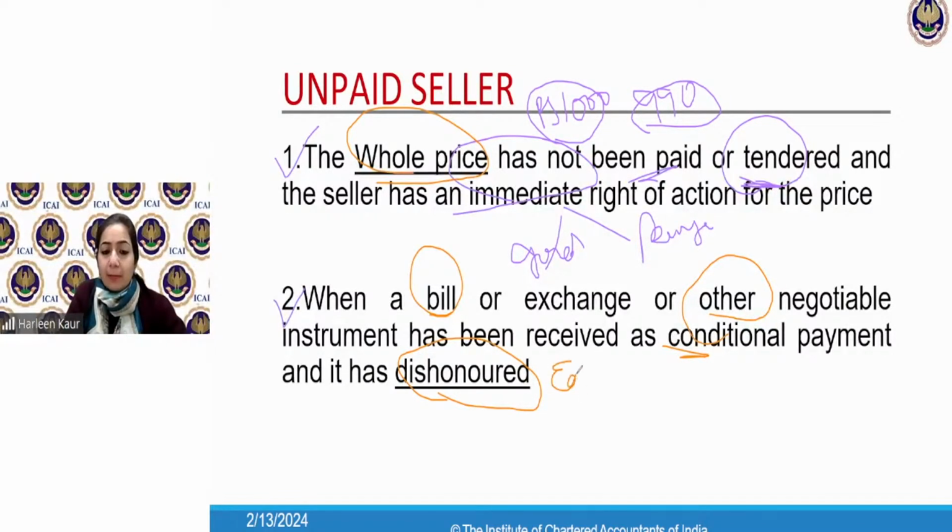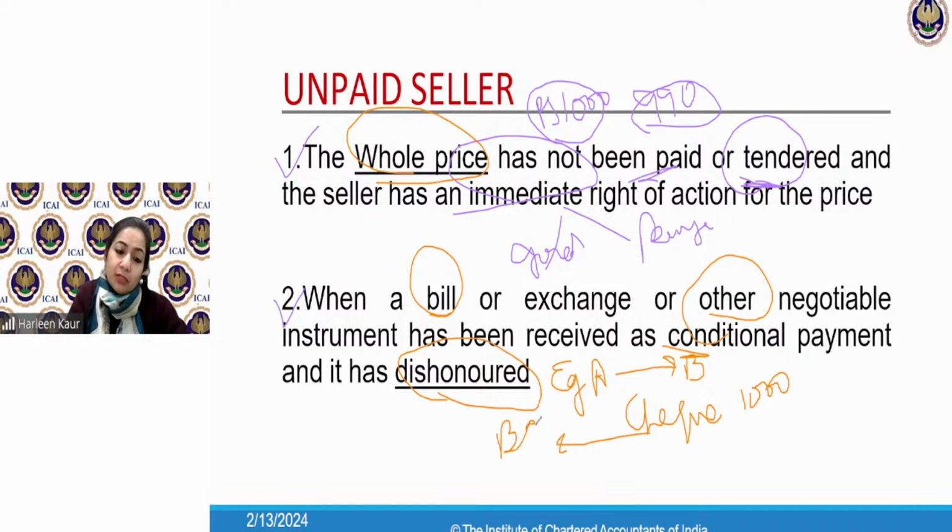So let's see example number 2. A was the seller and B was the buyer. Here B was giving him cash payment of 1,000, but B said, I don't have cash. I'm going to give you a check of 1,000 rupees. Now what happens when A gets the check? He will go to the bank and he will deposit this check. How do negotiable instruments function? Negotiable instruments means a bill of exchange, promissory note, and check.